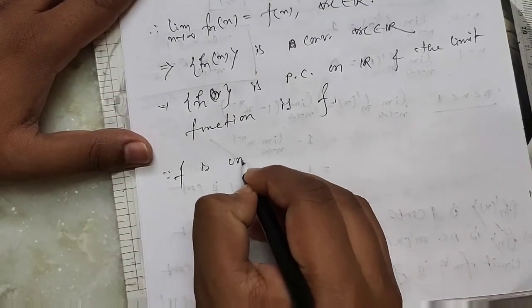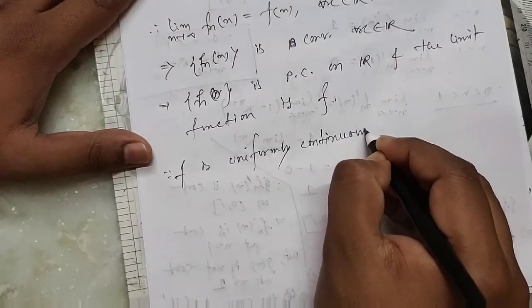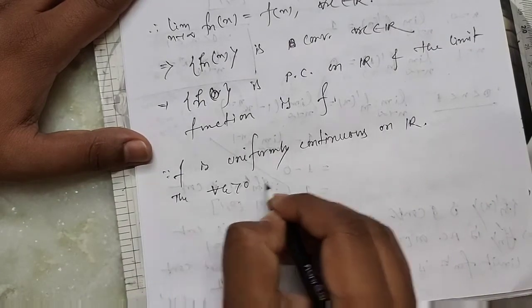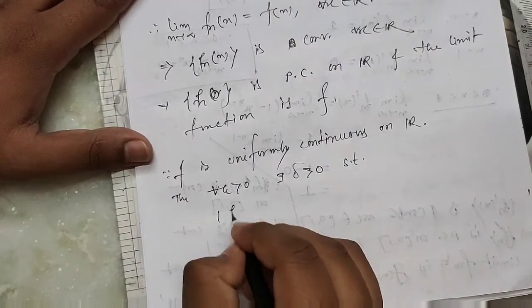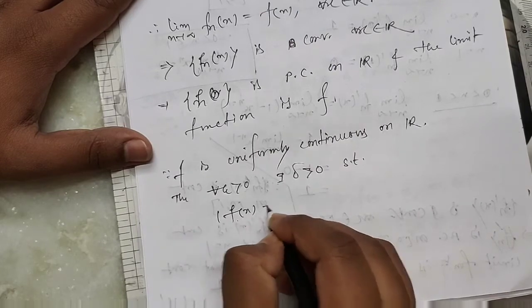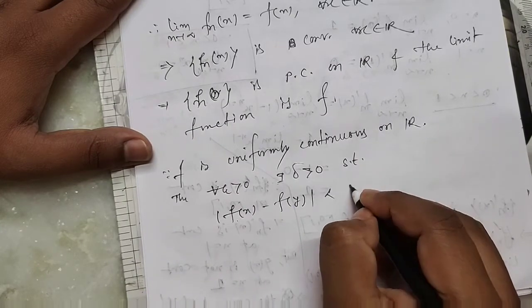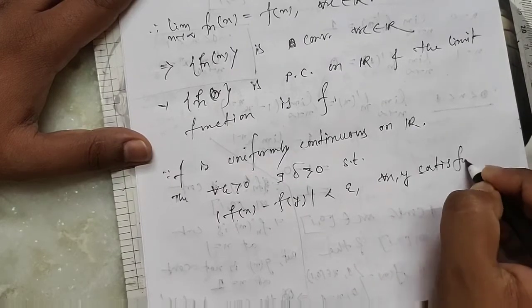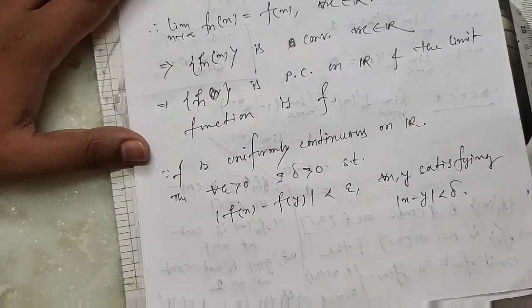Since f is uniformly continuous on R, for each epsilon greater than 0 there exists a delta greater than 0 such that mod of f(x) minus f(y) is less than epsilon for all x, y satisfying mod of x minus y less than delta. Clear?